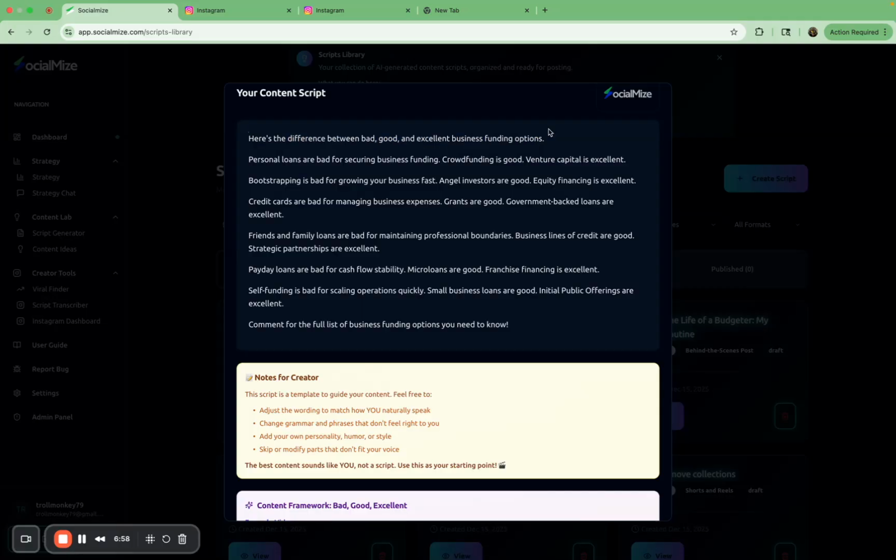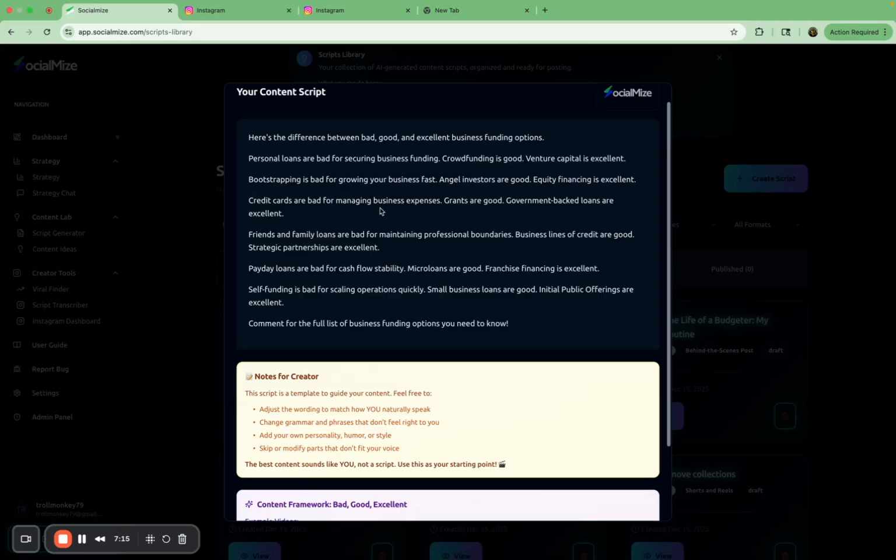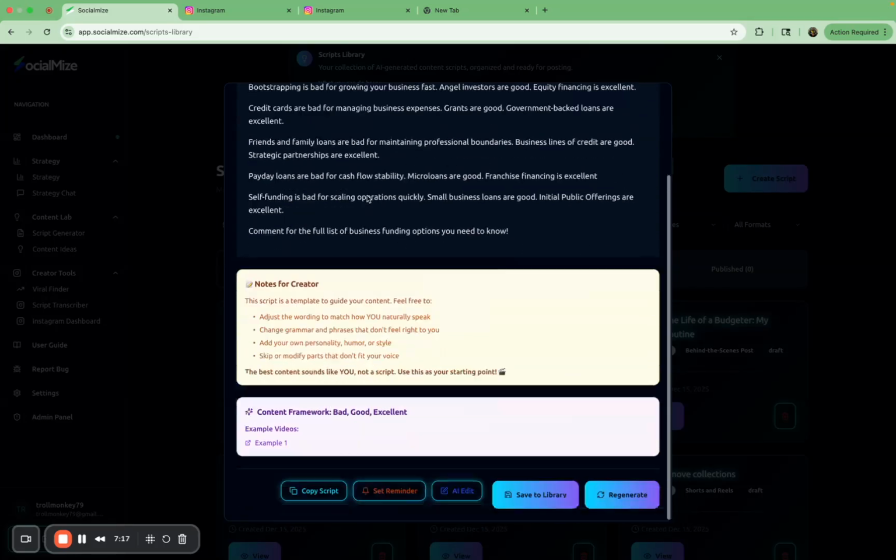So it tells you here's the bad, good, excellent framework. Boom. So personal loans are bad for securing funding, right? Crowdfunding is good. Venture capital is excellent, right? So it gives you some ideas, and you may be reading this like, what does this even mean, right? But this is the exact framework. So even if you don't know what this means, guess what? You can come down here, you can see the example. So I'm going to go to the example so you guys can see what kind of framework this one is. It's not a regular talking head video, right?